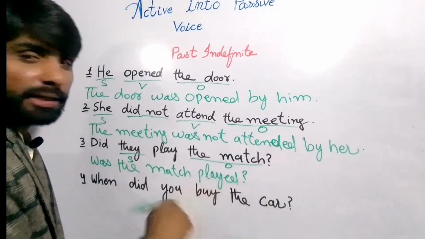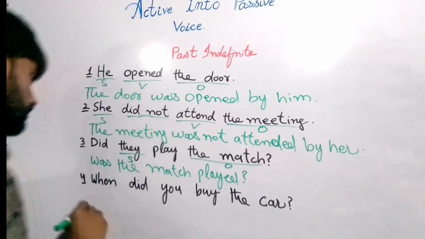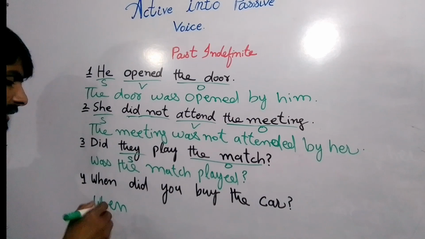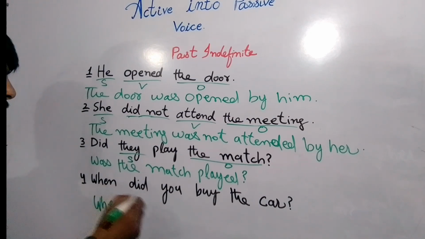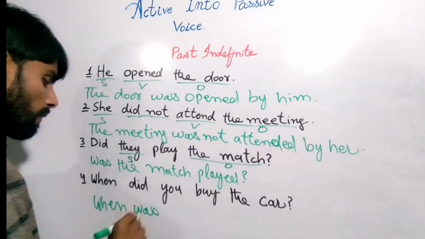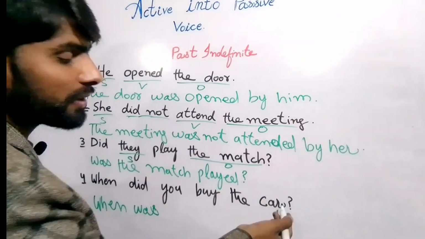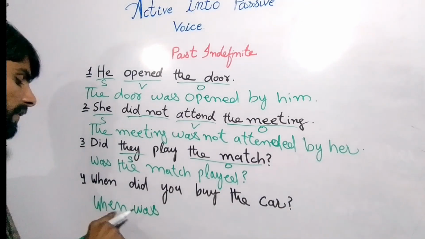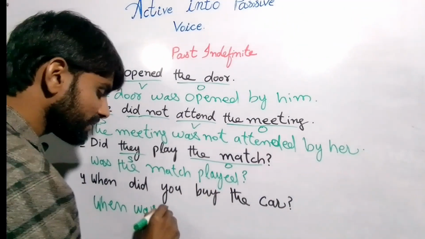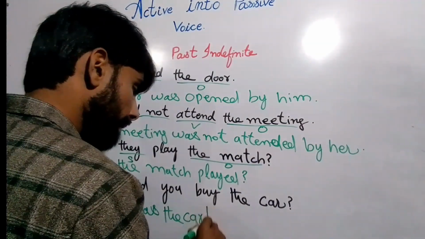That is them, right? And "When did you buy the car?" The WH family member always stays in its place, right? When, and after that the helping verb, the car is also singular, we'll use here was. When was the car, right? If it is for cars then we'll write when were cars bought.